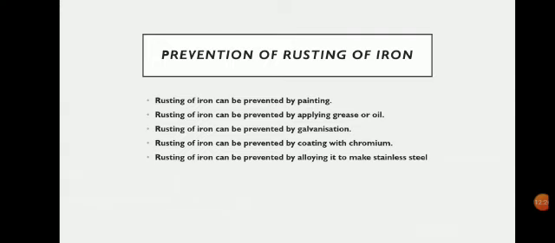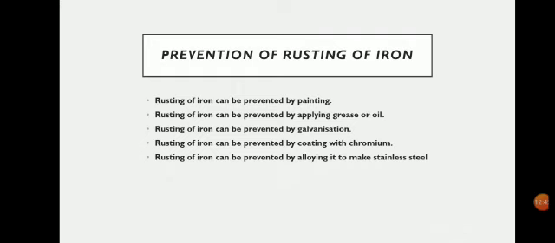Number two, rusting of iron can be prevented by applying grease or oil. When some grease or oil is applied to the surface of an iron object, the air and moisture cannot come in contact with it, and hence rusting is prevented.